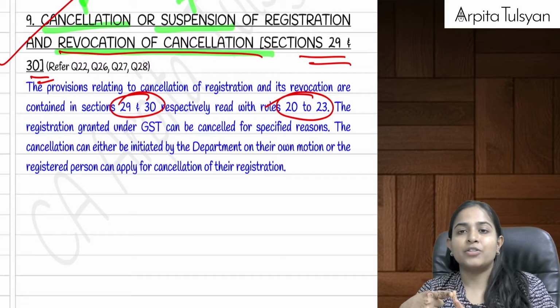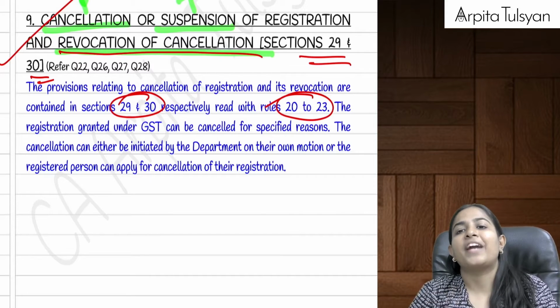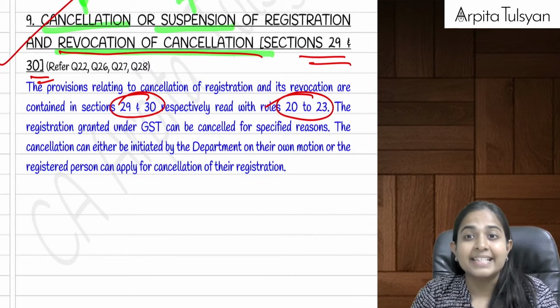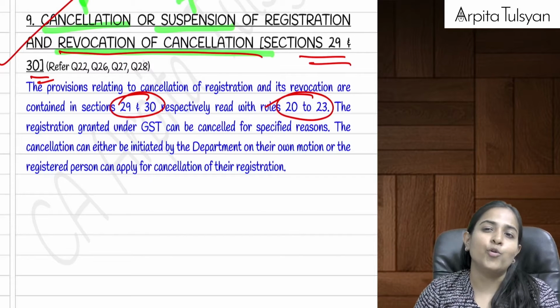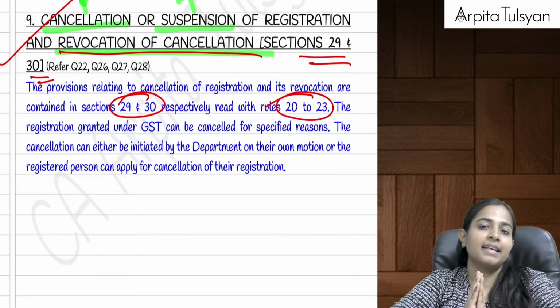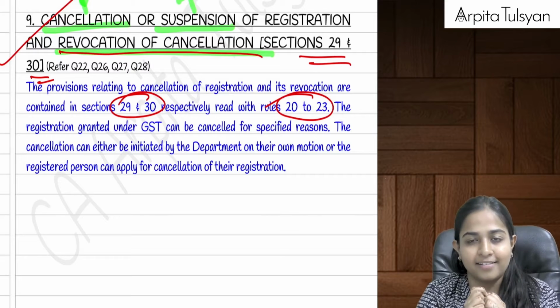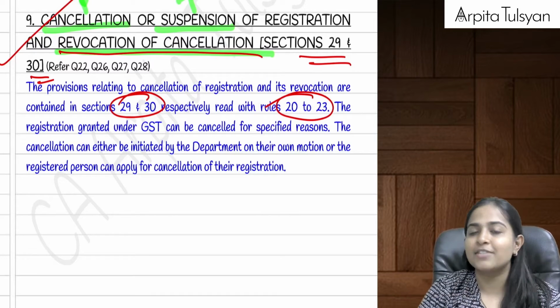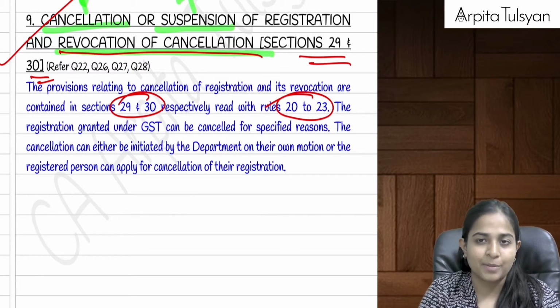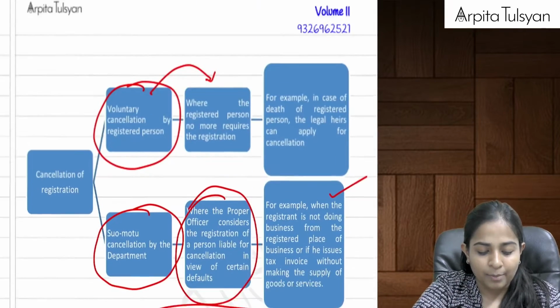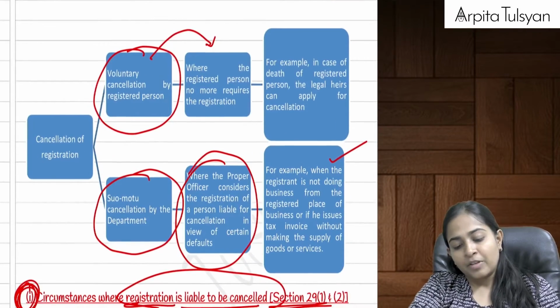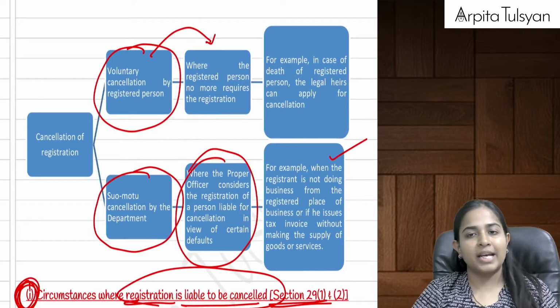The last one is revocation of cancellation, which means the department has cancelled your registration, but now you go and request, sir, please revoke my cancellation of registration. All these things we are going to study from section number 29 to section number 30, along with rule number 20 to rule number 23. Now first of all, the cancellation can be of two ways.